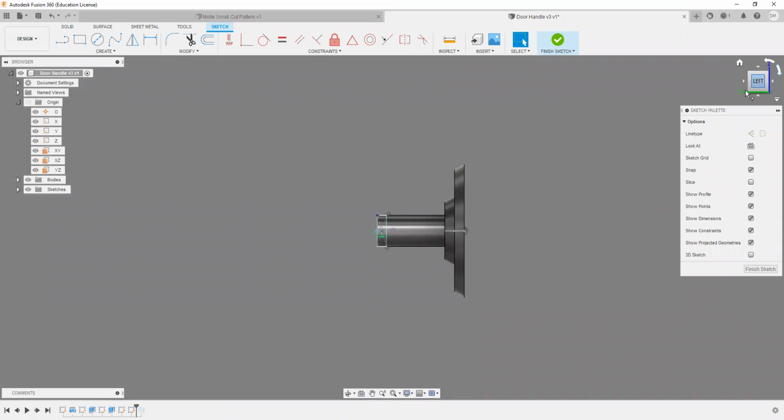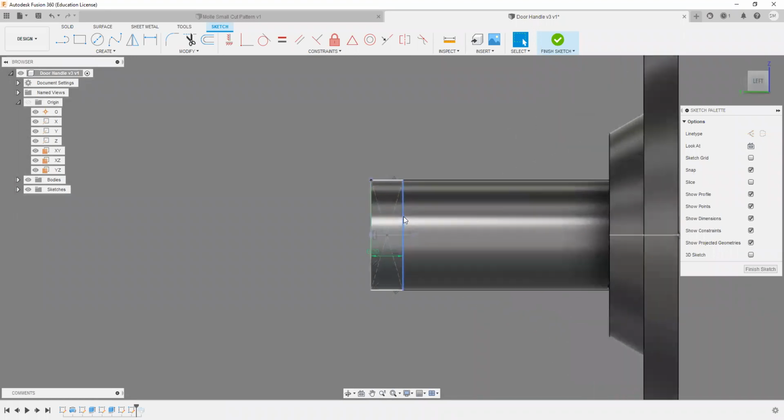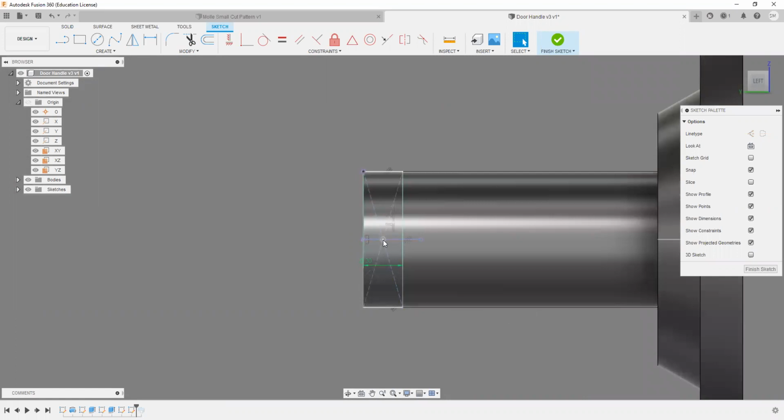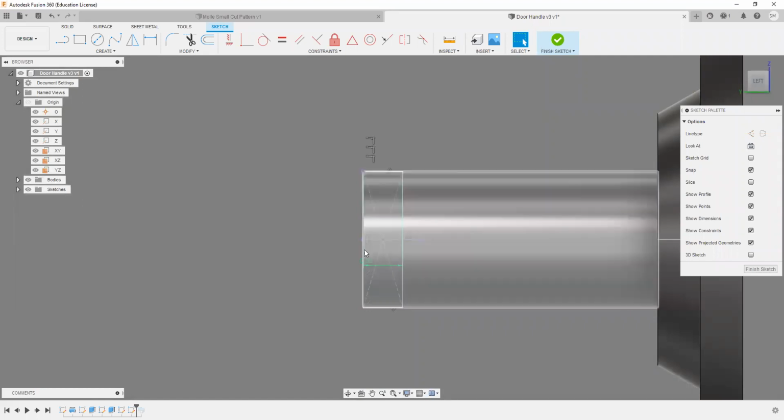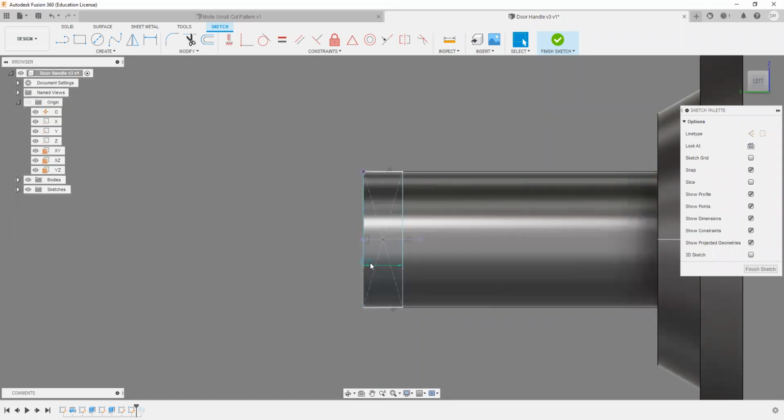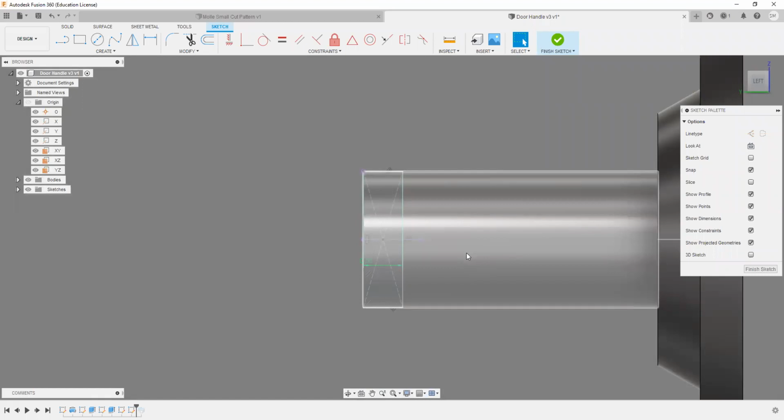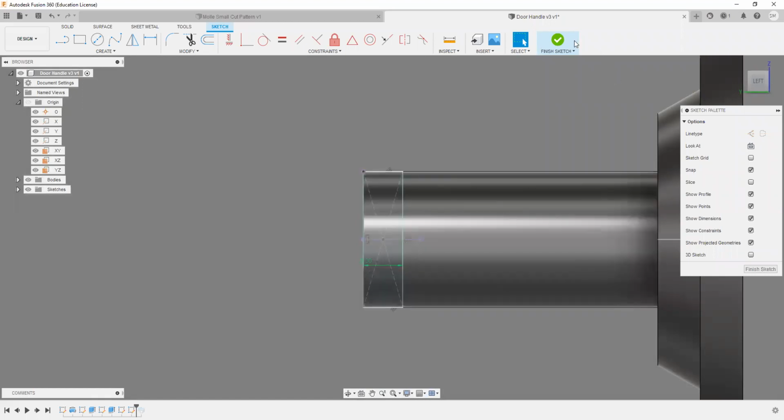And it is just a rectangle. I basically did a center rectangle. I made it parallel to that, drew the rectangle out to the edge, and then I dimensioned it to 0.2 to match the drawing for the door handle.